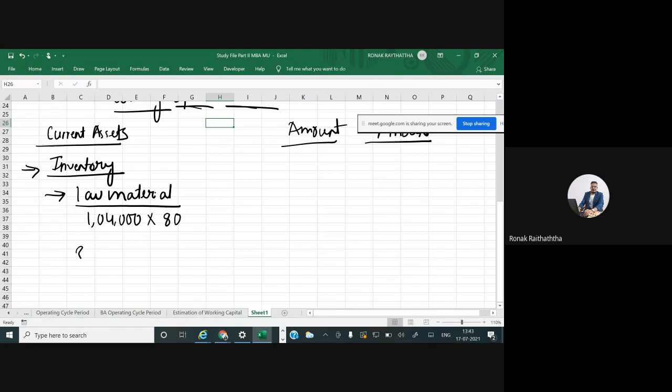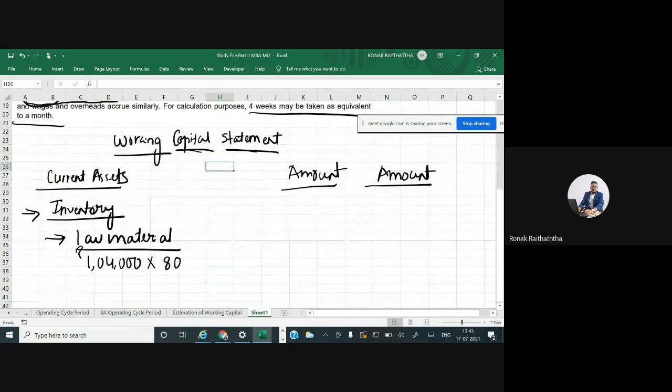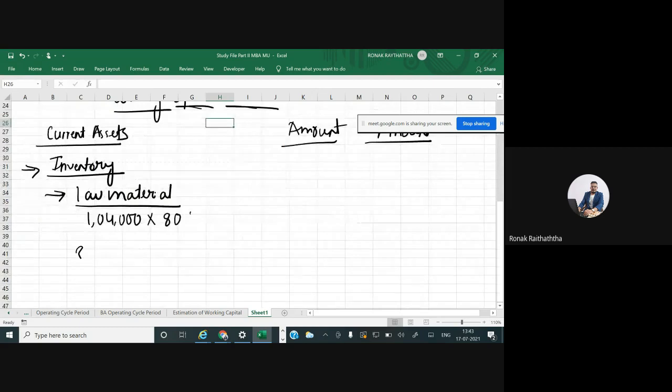But for how many months am I maintaining the raw material? We maintain the raw material on an average for 1 month, so only 1 month's requirement. That may be multiplied by 1 divided by 12. And if we want to do the weekly calculations, then per month we may take 4 weeks for better calculation purposes. Then 4 divided by 52 may be taken.